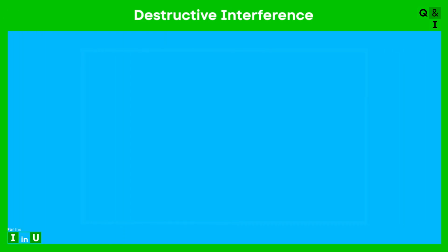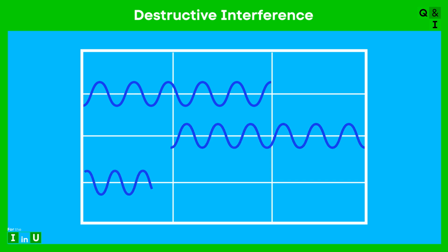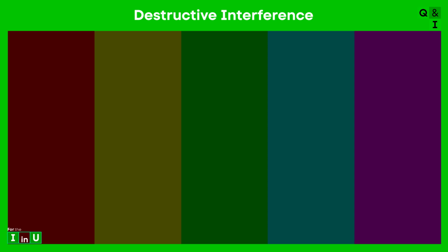Destructive interference. Destructive interference occurs when waves are out of phase, meaning their peaks align with troughs. When waves interfere destructively, their amplitudes subtract from each other, resulting in a wave with a smaller or zero amplitude. In the case of light, this can lead to darker or even black regions.